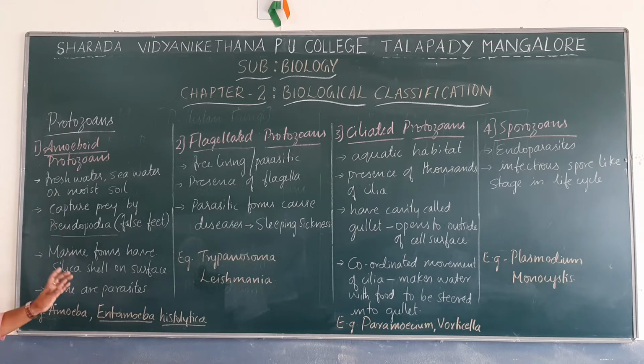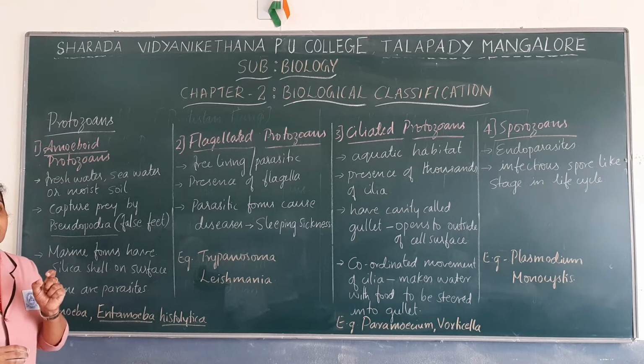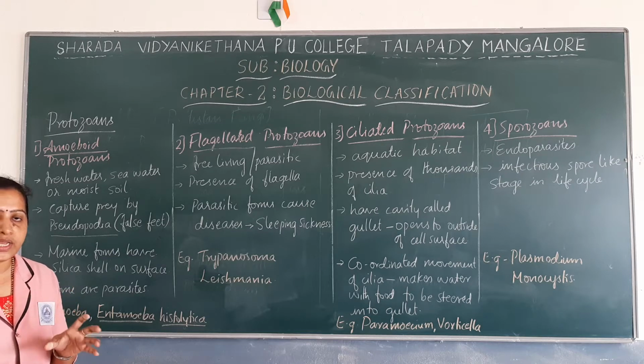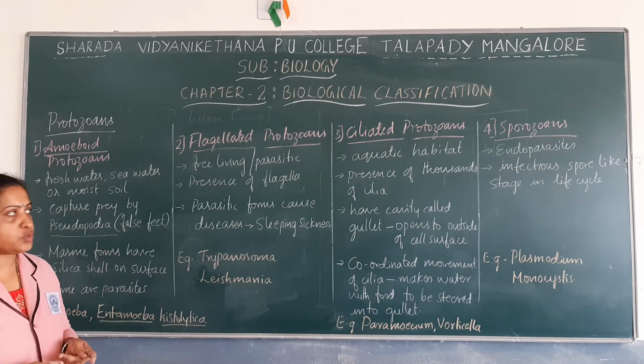So these are some of the characteristic features of amoeboid protozoans. Why do we categorize them as amoeboid protozoans? Because of forming false feet or pseudopodia, we call them amoeboid protozoans.